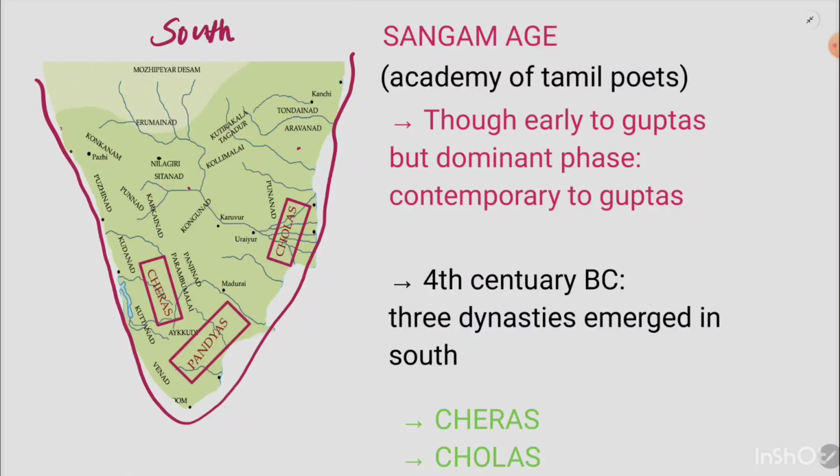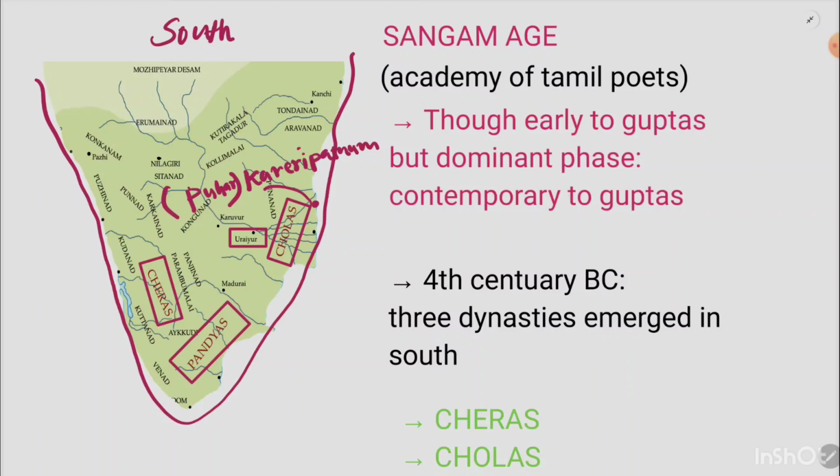And apart from these main names, there are some important other sites that you need to remember. For example, this place called Urayur. That is very important. And here is this place called Kaveri Patnam. This Kaveri Patnam is also known by the name Puhar. So this is again important.